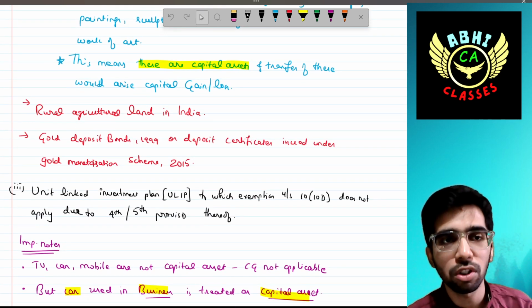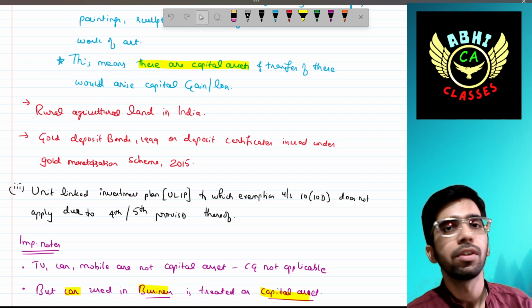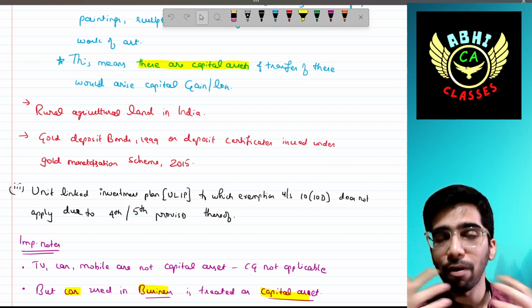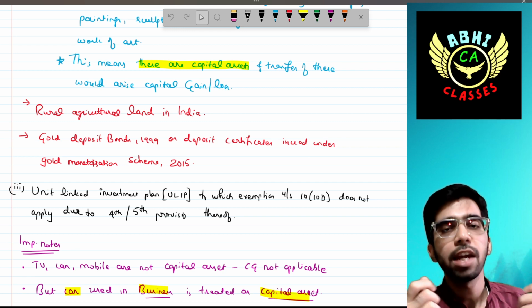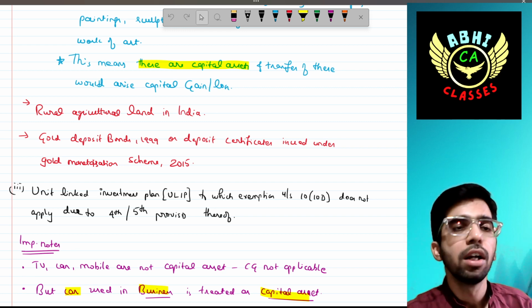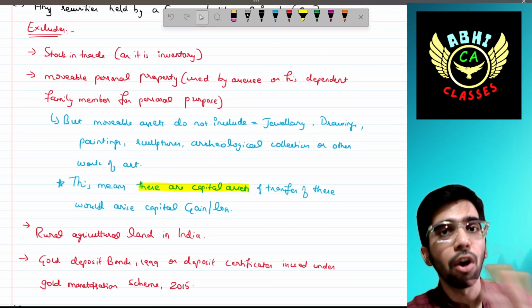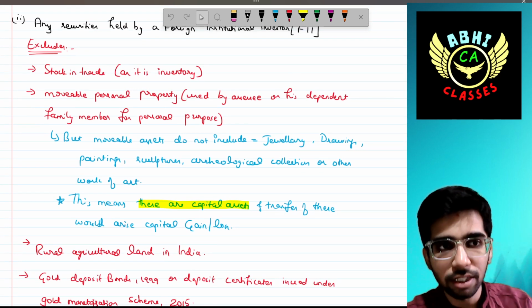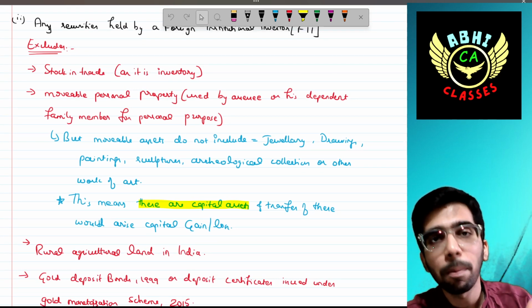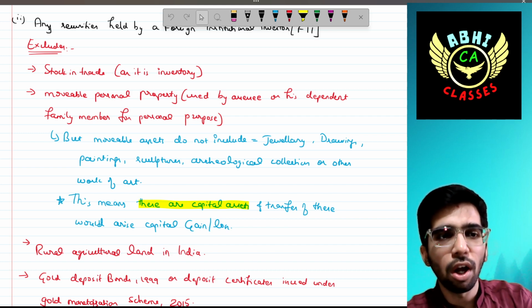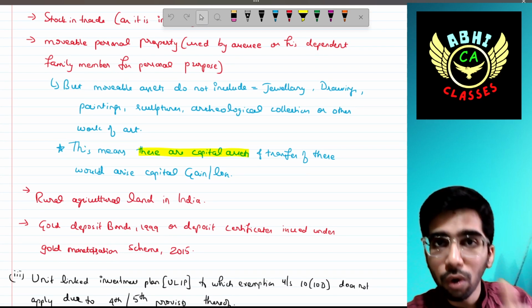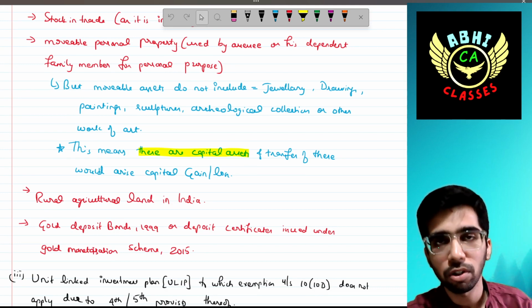Then the gold deposit bond 1999, and you might be aware of the concept of SGB, that is the Sovereign Gold Bond scheme of 2015. These four categories are not included under capital asset. One is stock in trade, second is movable personal assets, which also excludes some items, that is jewelry, drawings, paintings, etc. And then the rural agricultural land and the gold deposit bonds.